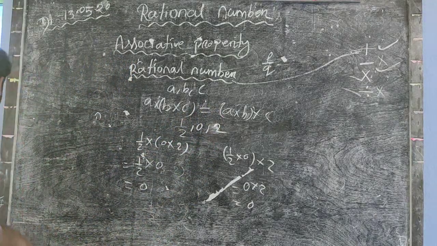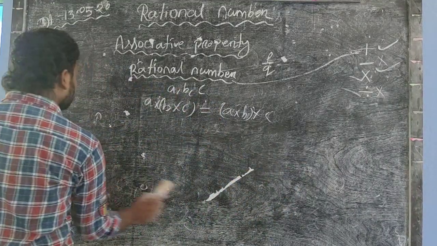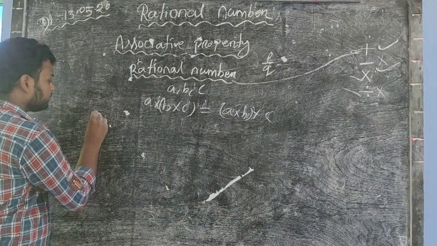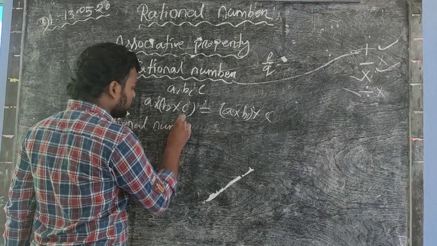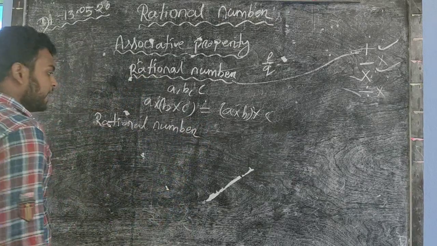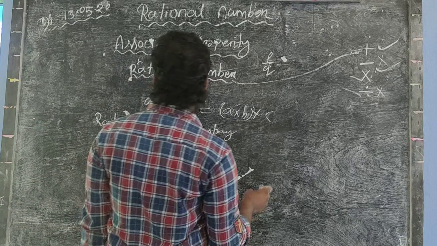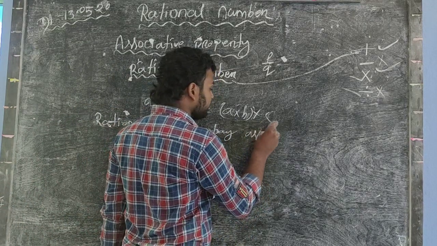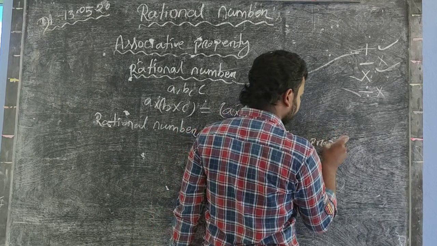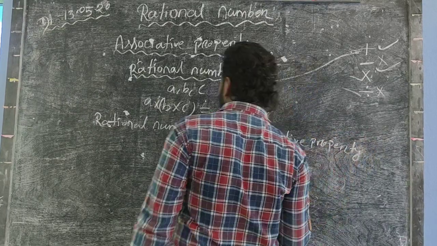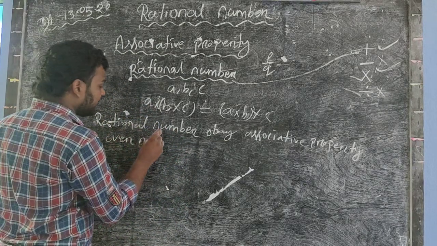So we conclude that rational number obeys associative property over multiplication.